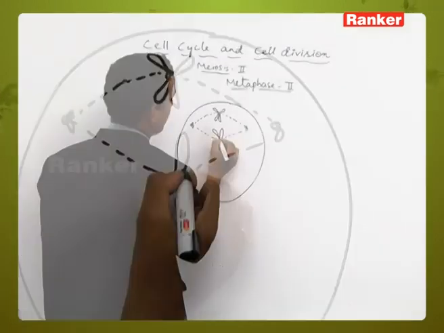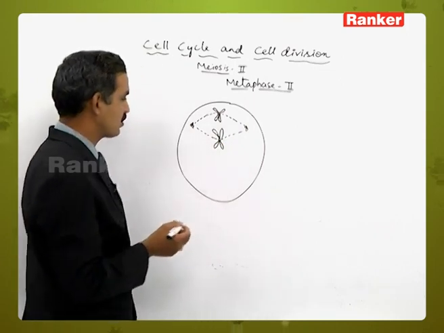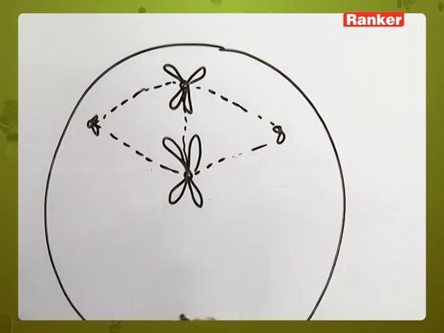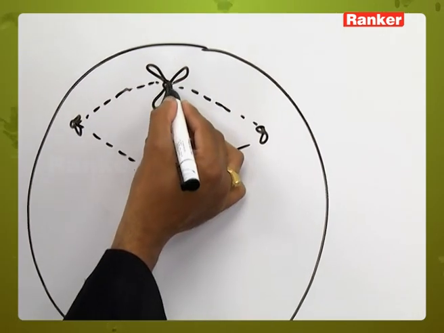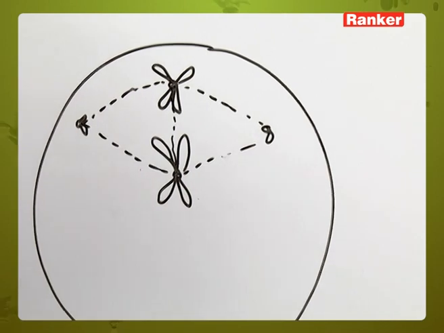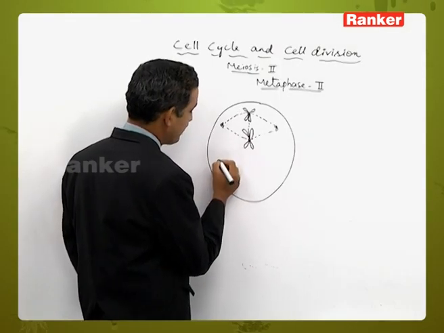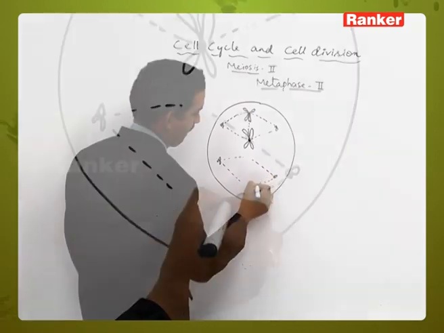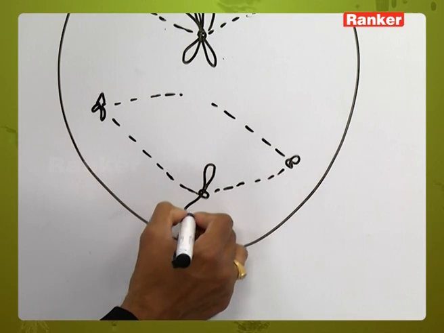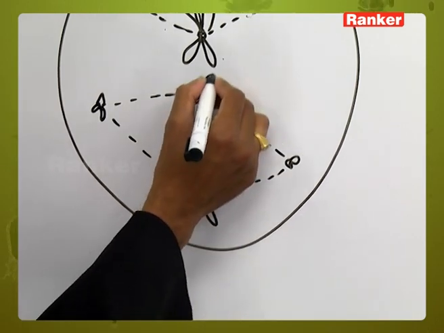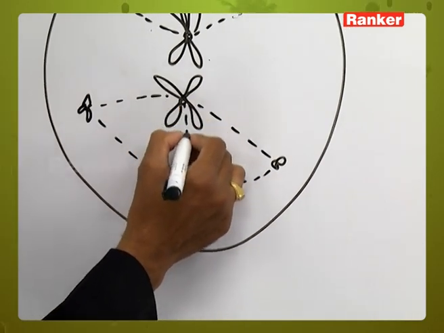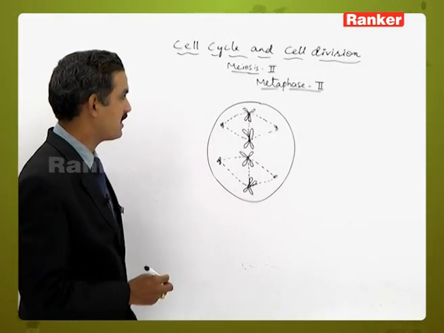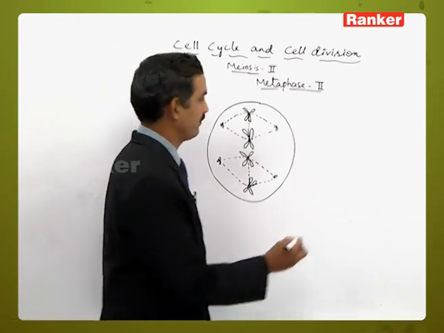Here meiosis 2 is equal to the mitotic phase, because the spindle fibers formed are discontinuous fibers, and the centromere is present on the equatorial plate, the equatorial region. This is the equatorial plate. So the spindle fibers formed are perpendicular to the spindle fibers formed during metaphase 1.